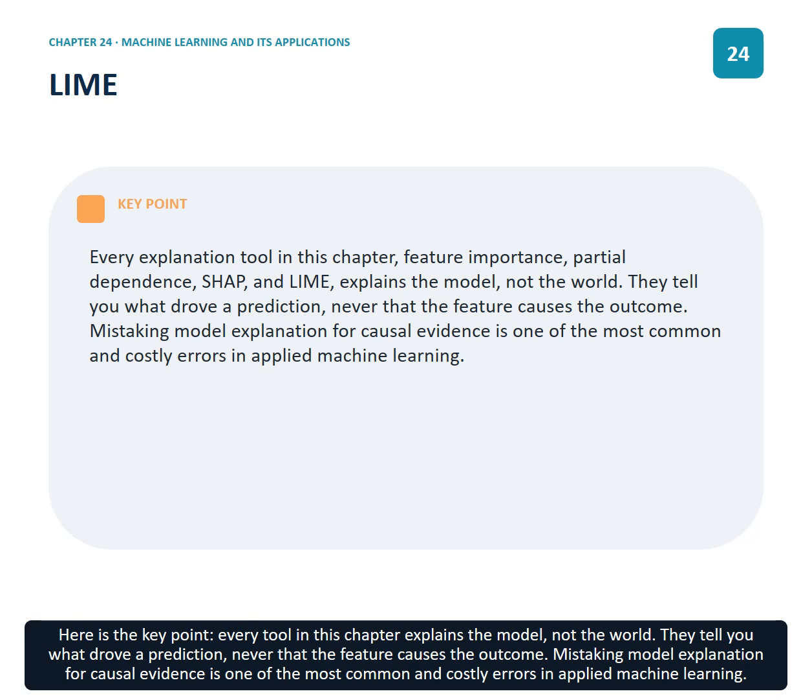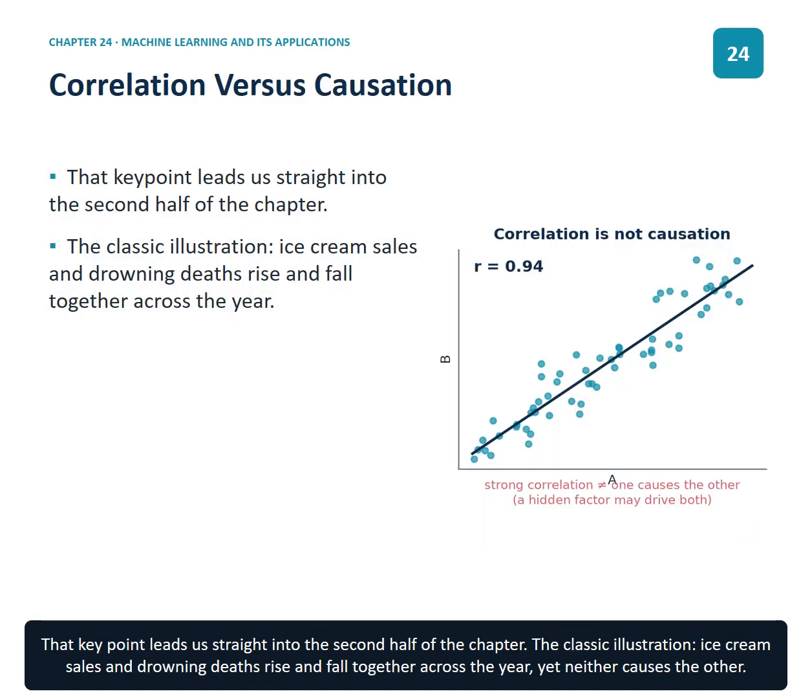Every tool in this chapter explains the model, not the world. They tell you what drove a prediction, never that the feature causes the outcome. Mistaking model explanation for causal evidence is one of the most common and costly errors in applied machine learning. That key point leads us straight into the second half of the chapter.